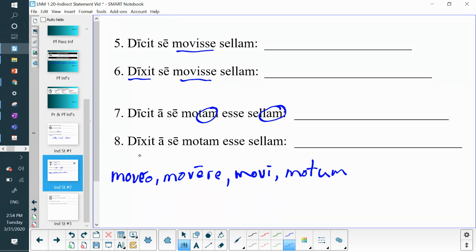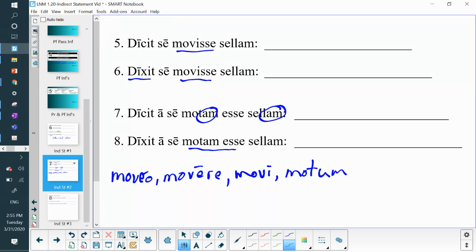Number 8, he or she said, maybe yesterday, that the chair had been moved by him or herself. So maybe the chair was moved the day before yesterday. So yesterday he or she said that the chair had been moved, maybe yesterday or the day before yesterday, by him or herself.